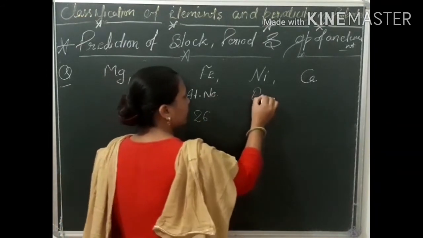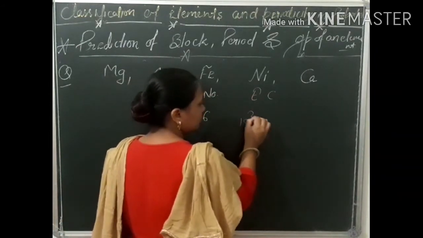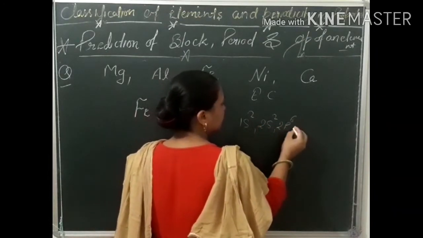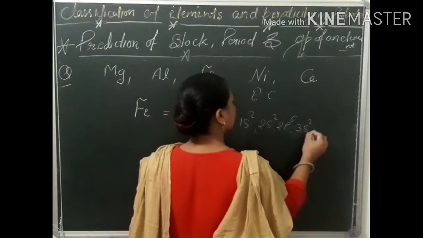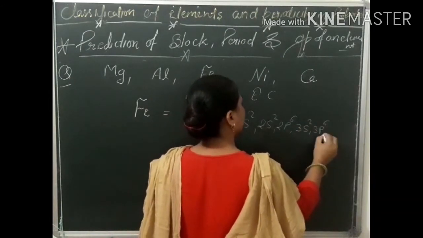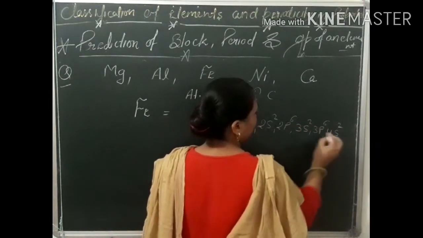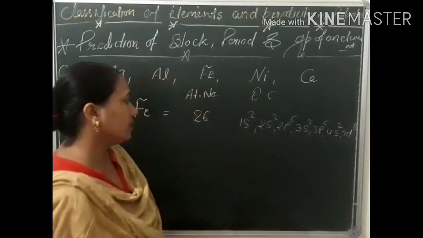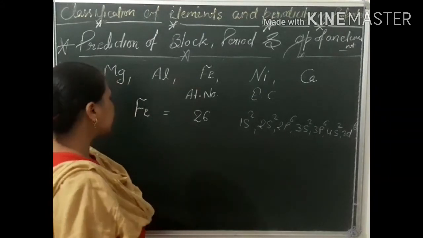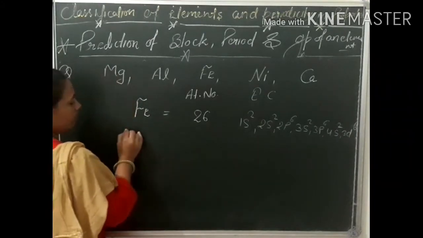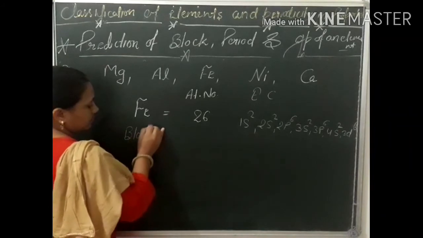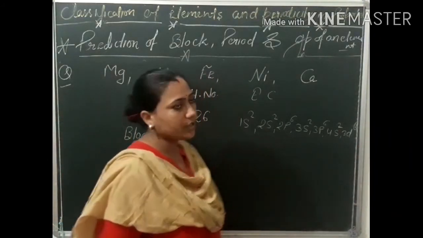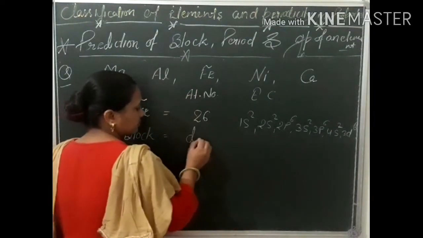Here the electronic configuration is 1s2, 2s2, 2p6, 3s2, 3p6, 4s2 and 3d6. Now from here we can say the block: the last electron enters the d subshell, so it is a d block element.